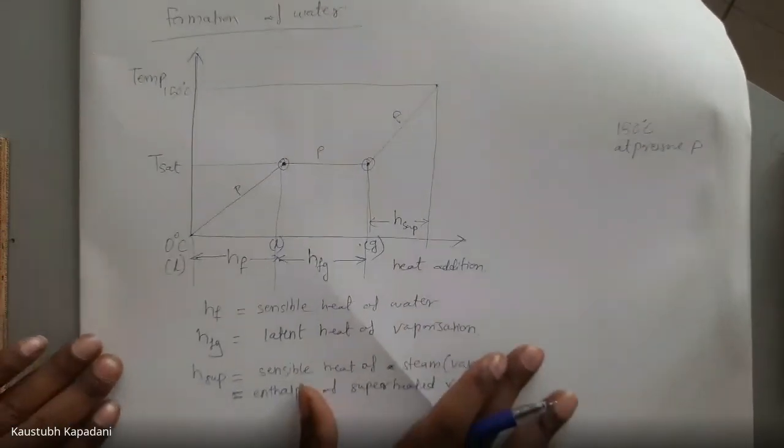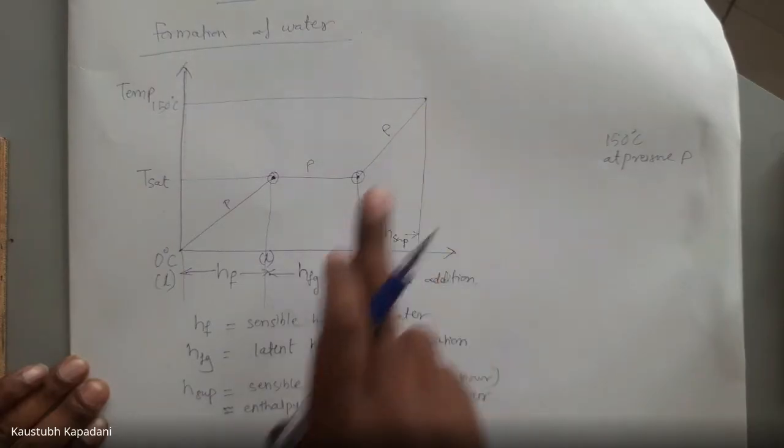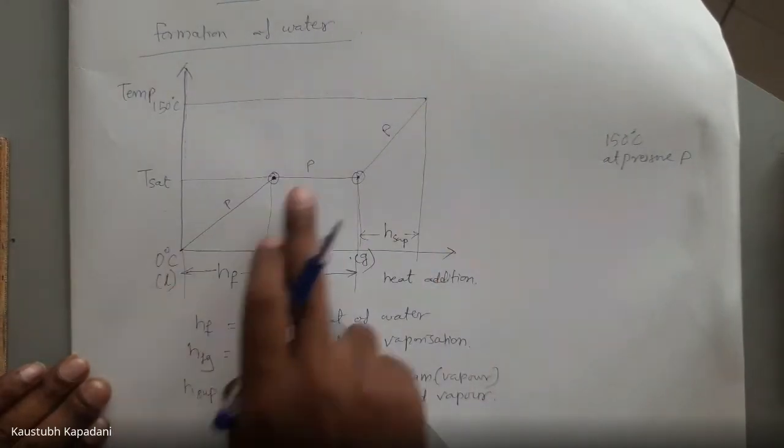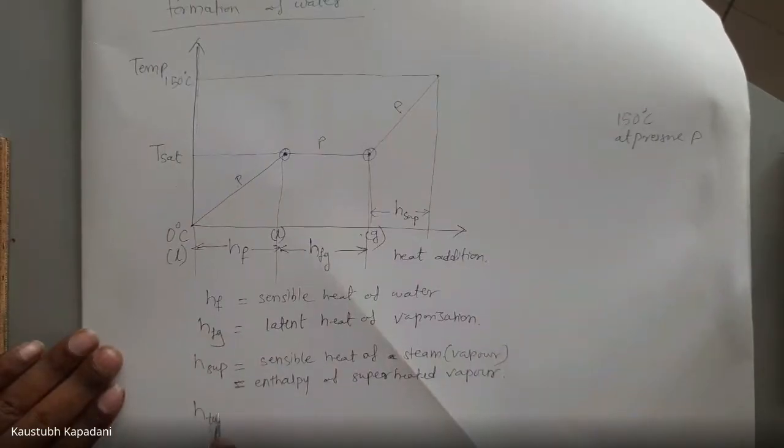So finally, to reach 150 degrees Celsius from 0 degrees Celsius, how much total heat is given? The total heat given, H total, is equal to HF plus HFG plus H sup.